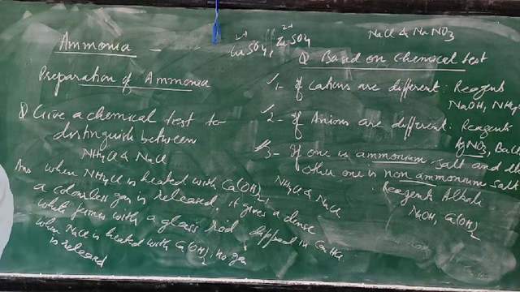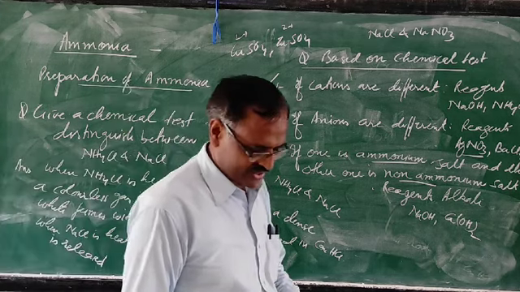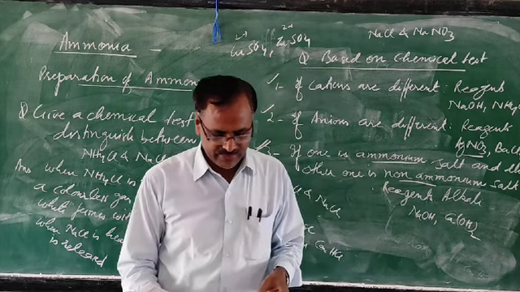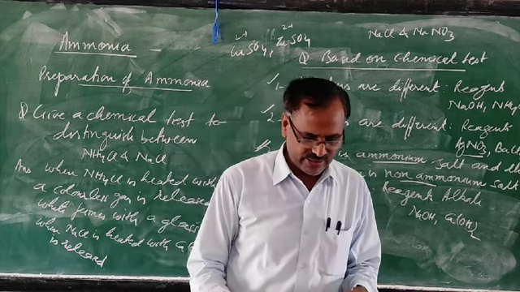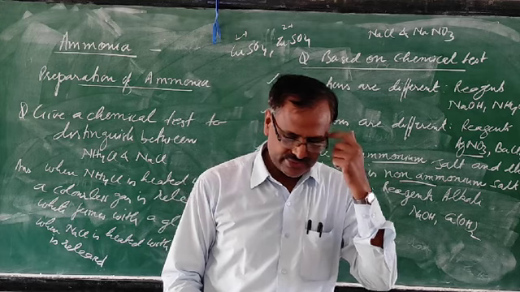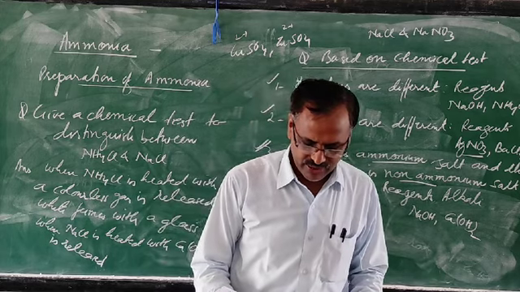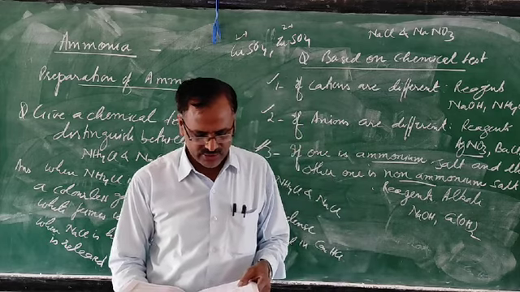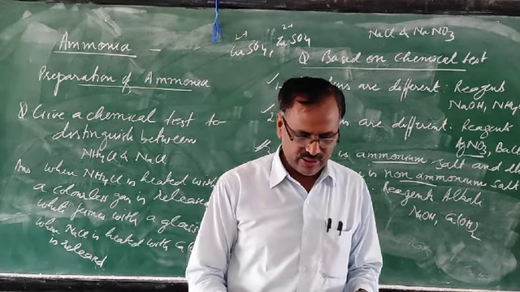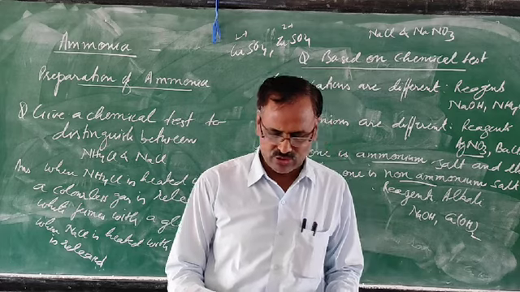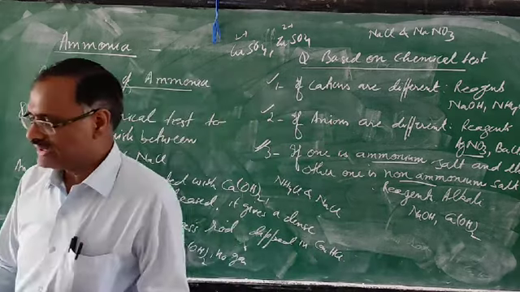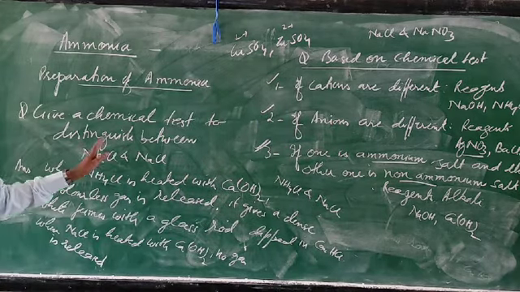Just go through your book, page number 164. Above the reaction, four equations are given. The reactions of ammonium salts with alkalis distinguish them from other salts, since salts other than ammonium salts will not react with alkalis on heating to liberate ammonia. So like this the questions will be asked.